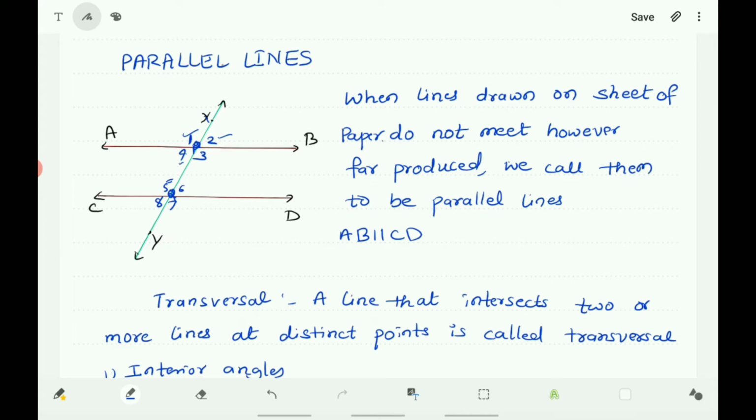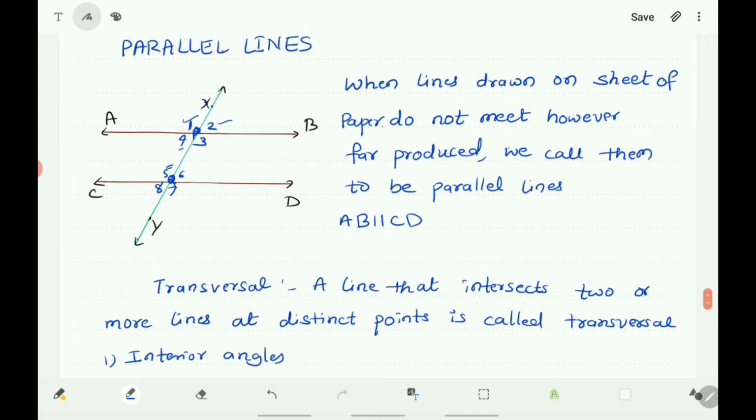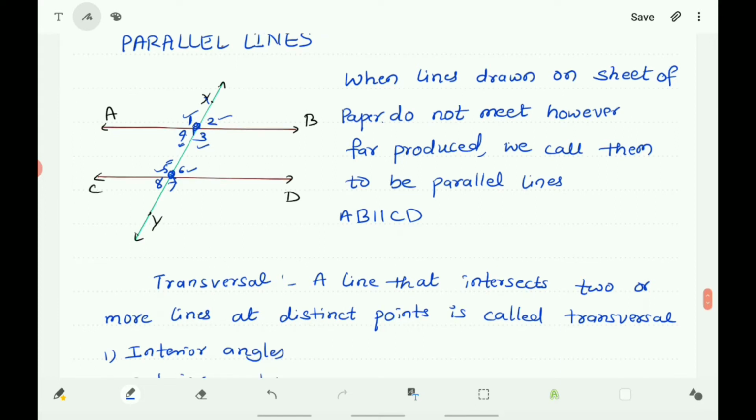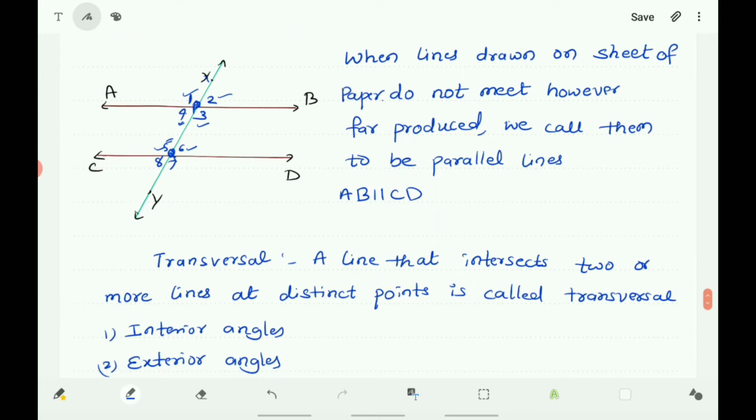And here there are some different pairs of angles. The angles which are inside the lines are called interior angles. Here angle 4, angle 3, angle 6, angle 5. Angles 3, 4, 5, 6 are inside the lines, so they are called interior angles. And angle 1, angle 2, angle 7, angle 8 are outside, so they are called exterior angles. Here 4 angles are interior angles and 4 angles are exterior angles.